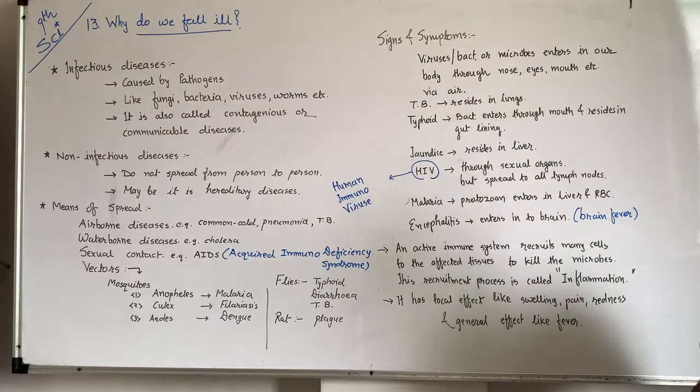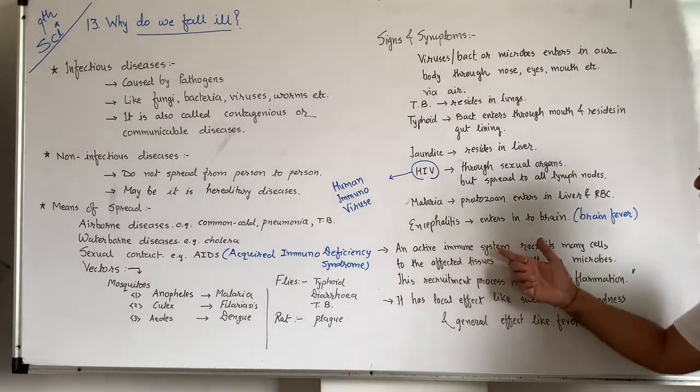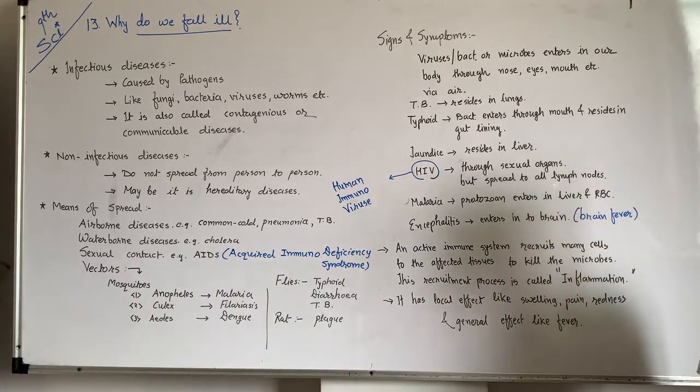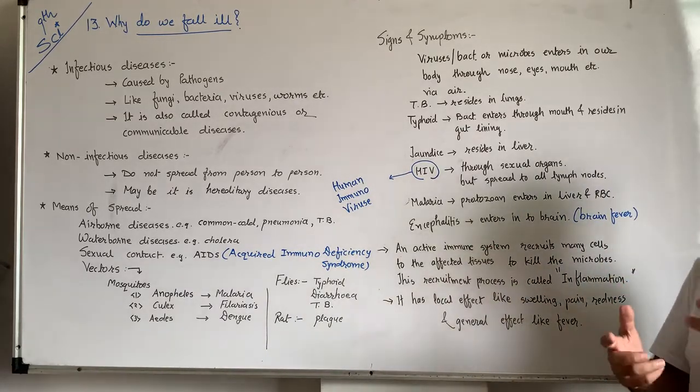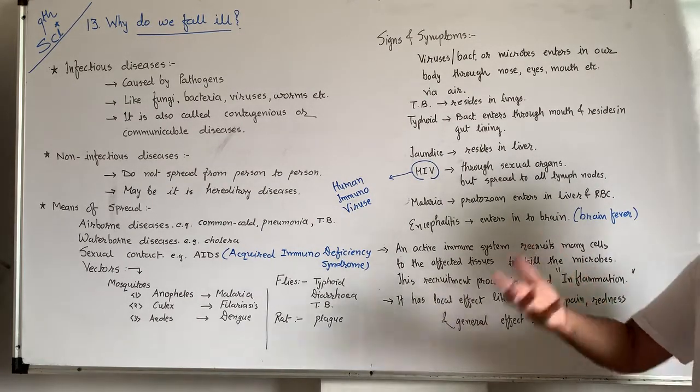Okay, the symptoms are what? Active immune system. This is the important one. Suppose your immune system is active, then what does the immune system do? What is the function of the immune system? We say immune system, but what is this?